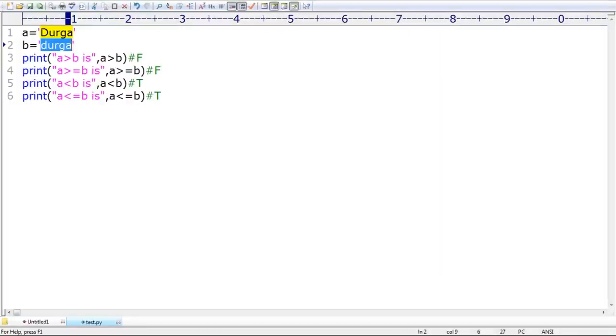Okay. So you can apply relational operators. We can apply relational operators for string type also. Sir, if we are applying for the string type, then it's always going to consider based on alphabetical order. Remember that, sir. Sir, what is the meaning of based on alphabetical order? Capital D, small d. Which is the smaller? Capital D is smaller than small d, because capital D Unicode may be 65, 66, 67, 68. 68 is the Unicode value. But small d is nothing but 97, 98, 99, 100 itself is the Unicode value.